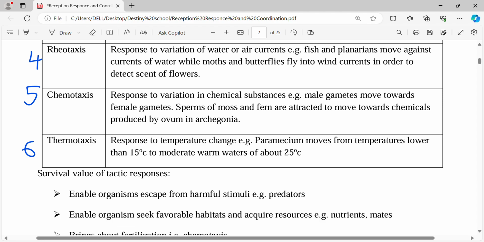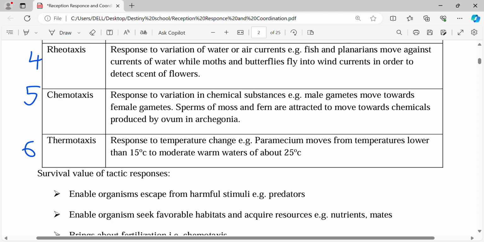That is the difference between taxis and other types of responses. So here, the whole living organism will move towards chemical substances or away from chemical substances. This one is a very common one. They normally ask it in the exam. Actually, this one is the most common that they ask in the exam.